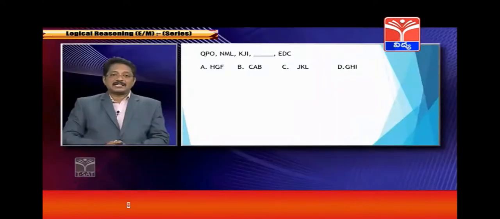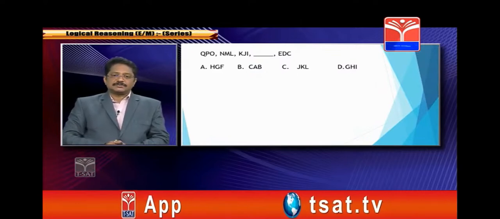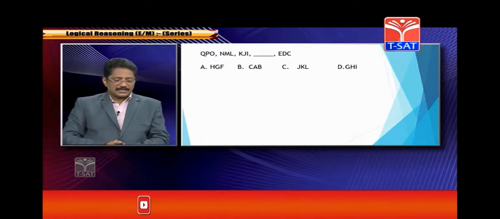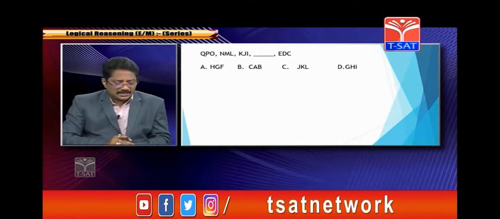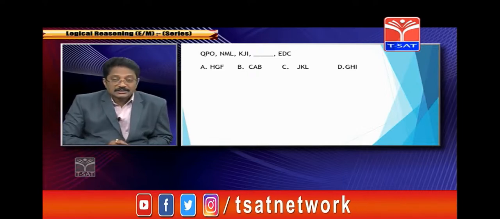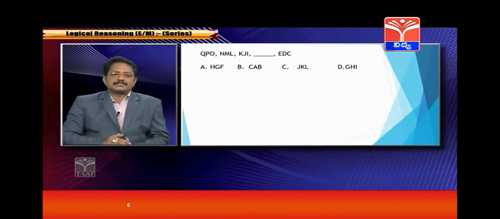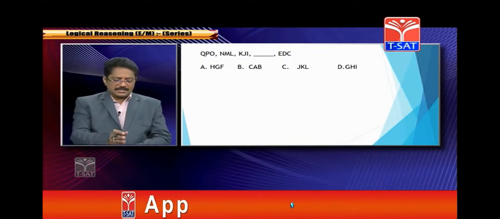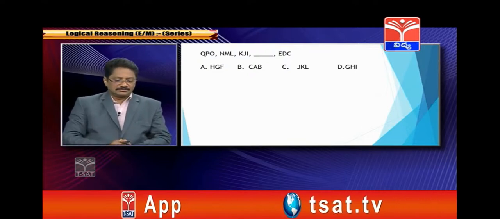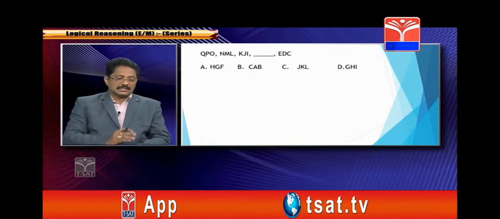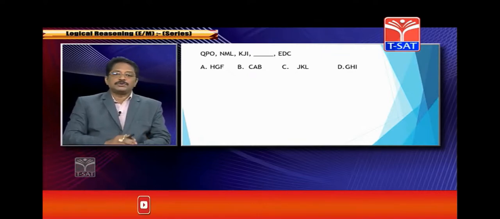Q, P, O, N, M, L, K, J, I, and next you have to find E, D, C. Now observe it. Very simple: E, D, C is the reverse order, correct? It means C, D, E, I, J, K, L, M, N, O, P, Q. So now, what comes after C, D, E?